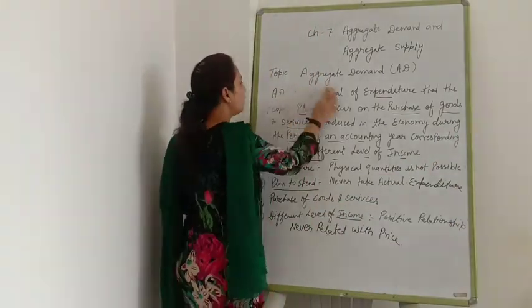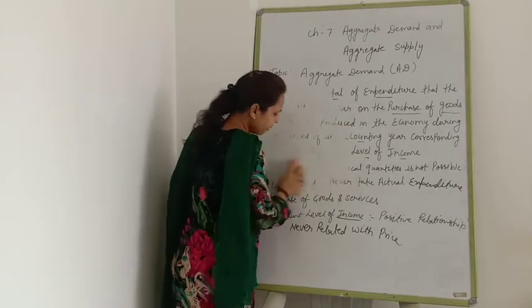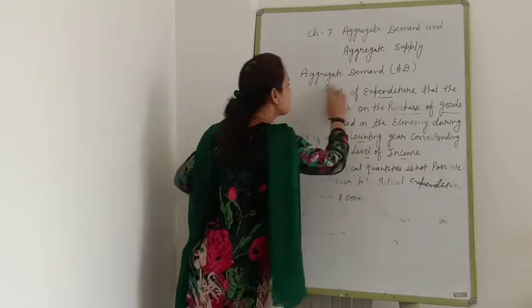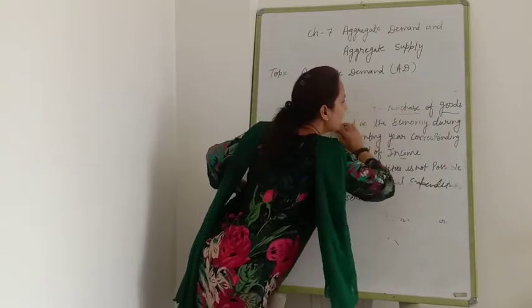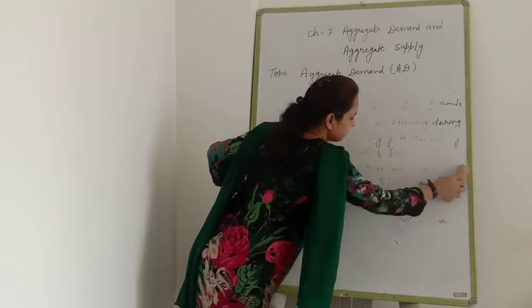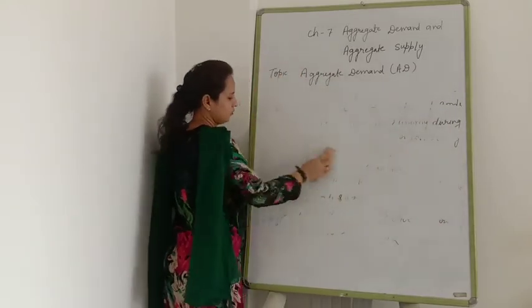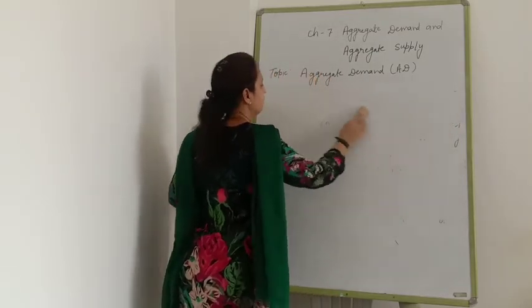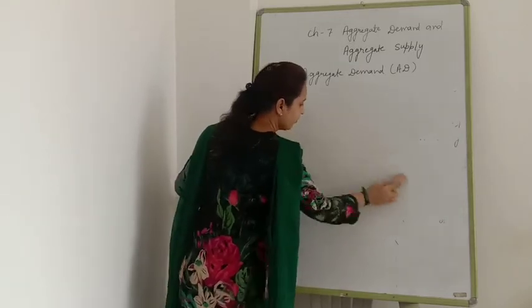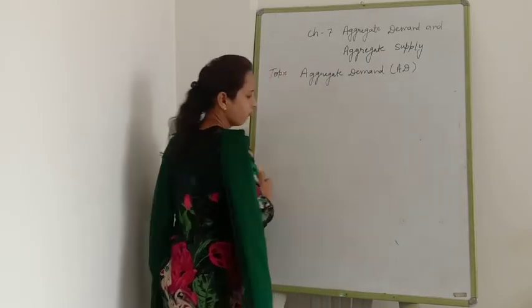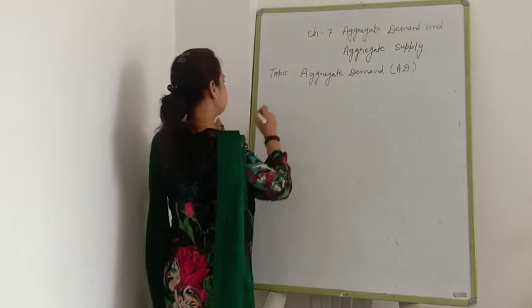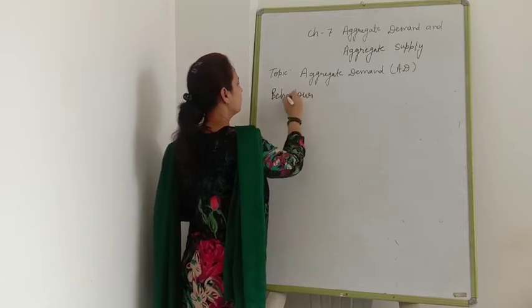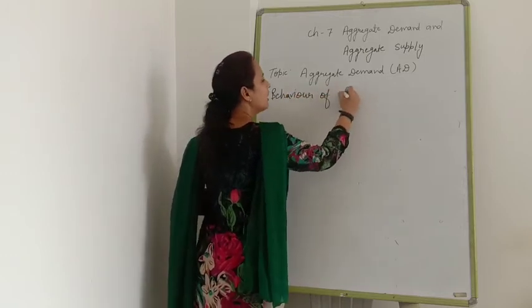Now what is the behavior of aggregate demand?